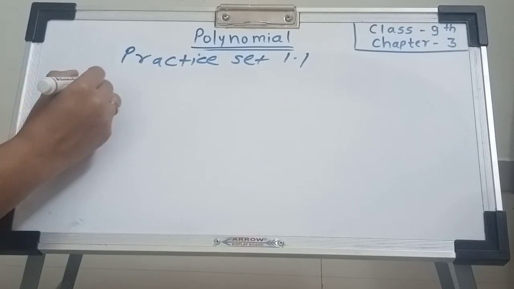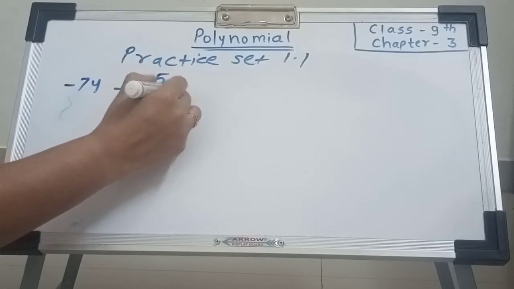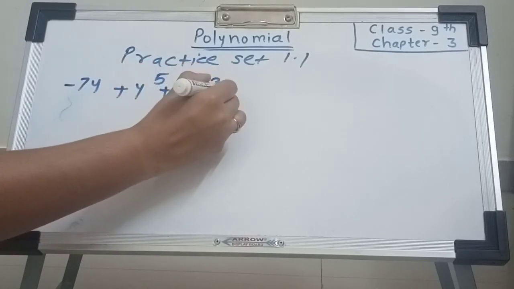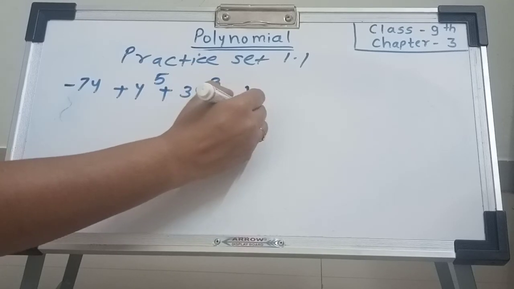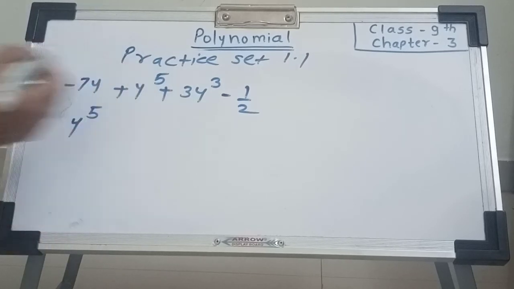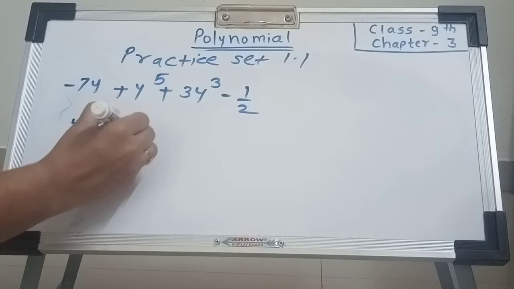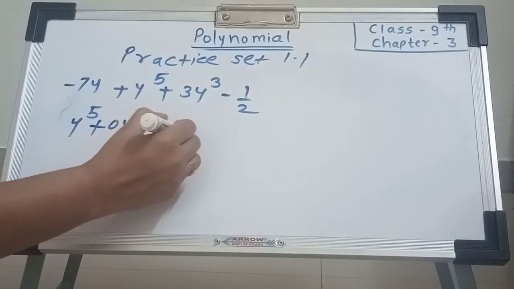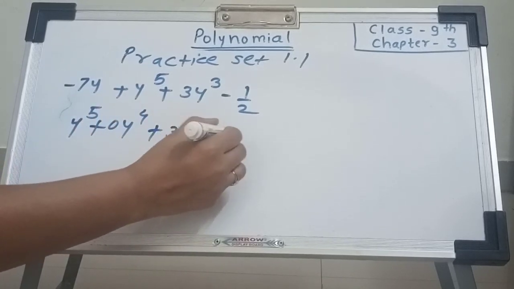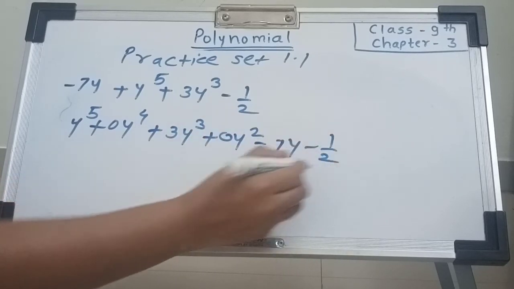Now minus 7y plus y raised to 5 plus 3y cube minus 1 upon 2. This is the polynomial expression. Write in standard form. First the highest degree is y raised to 5 plus 0 y raised to 4 plus 3y cube plus 0 y square minus 7y minus 1 upon 2.